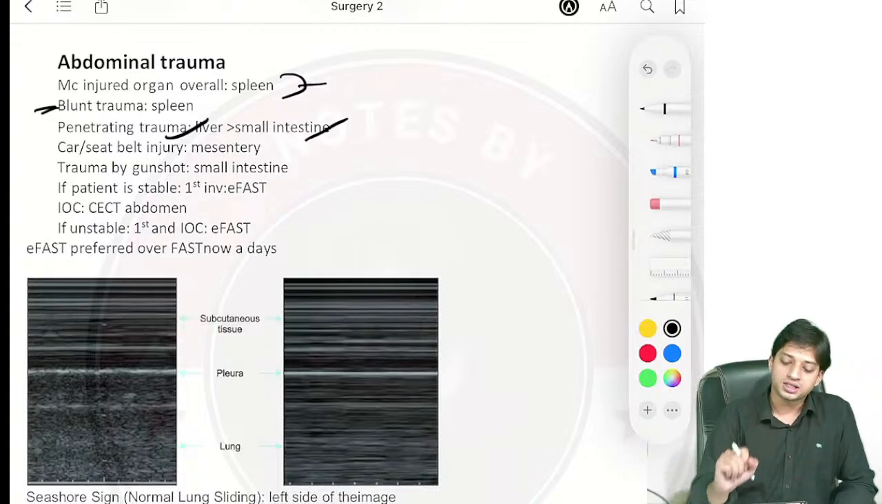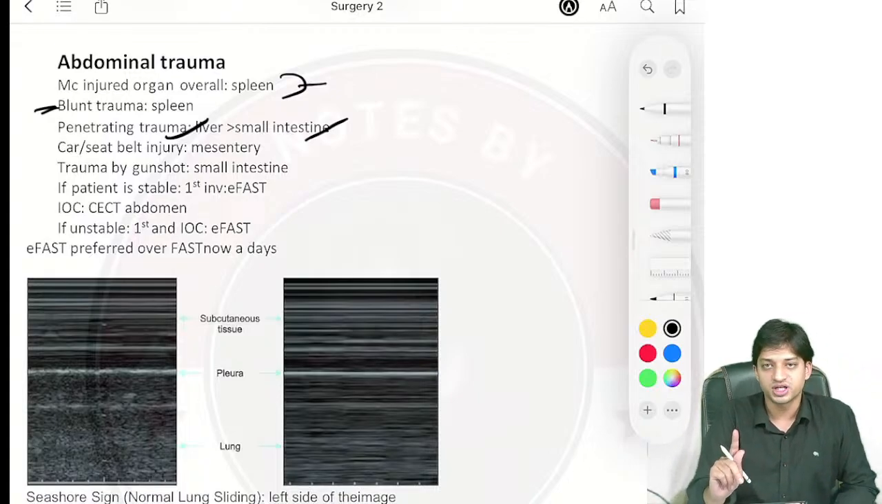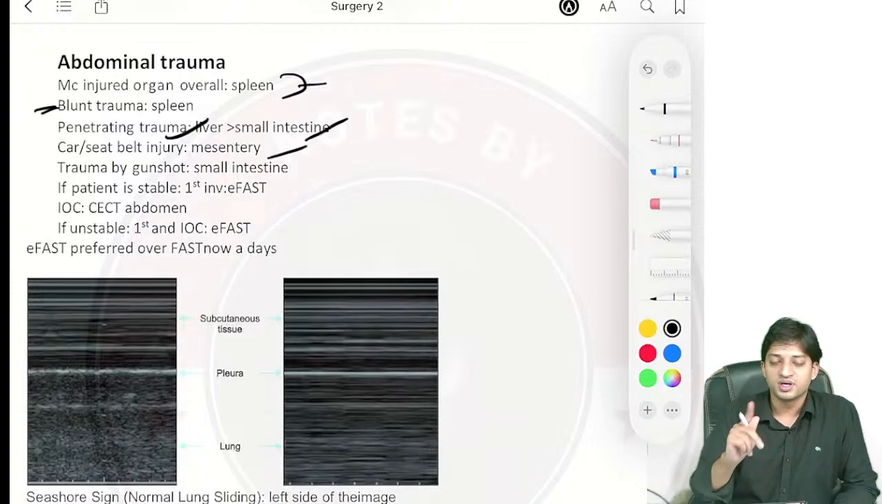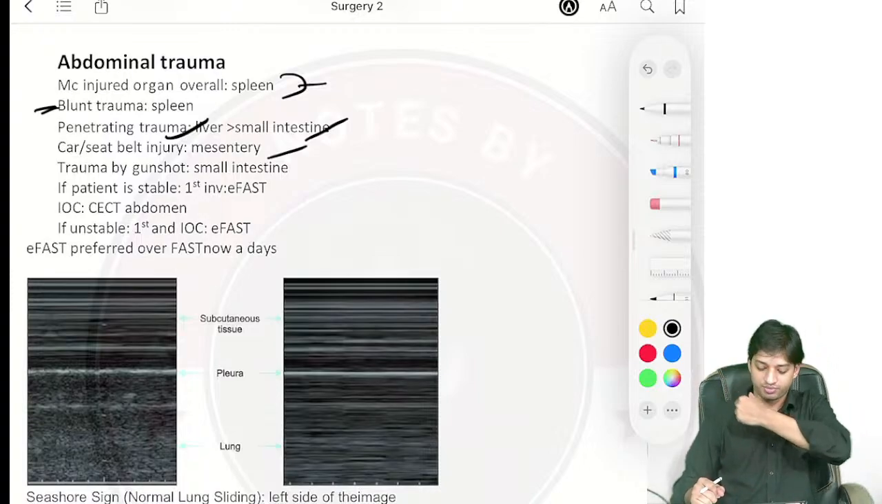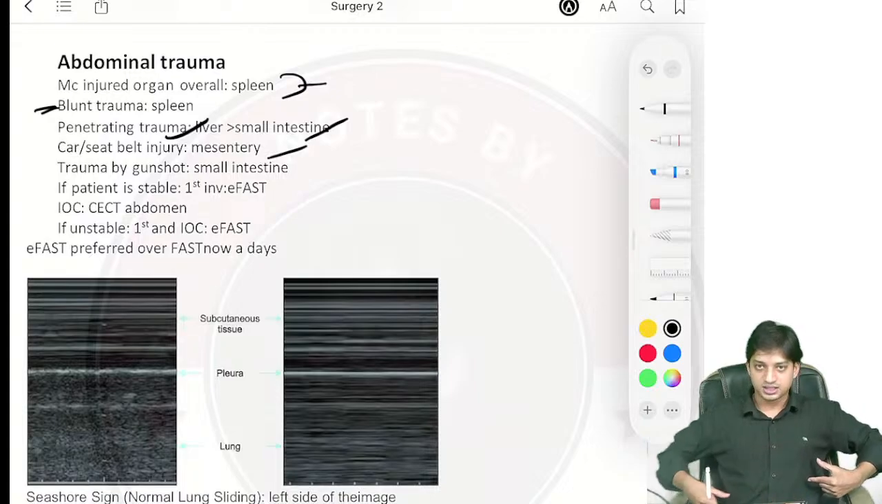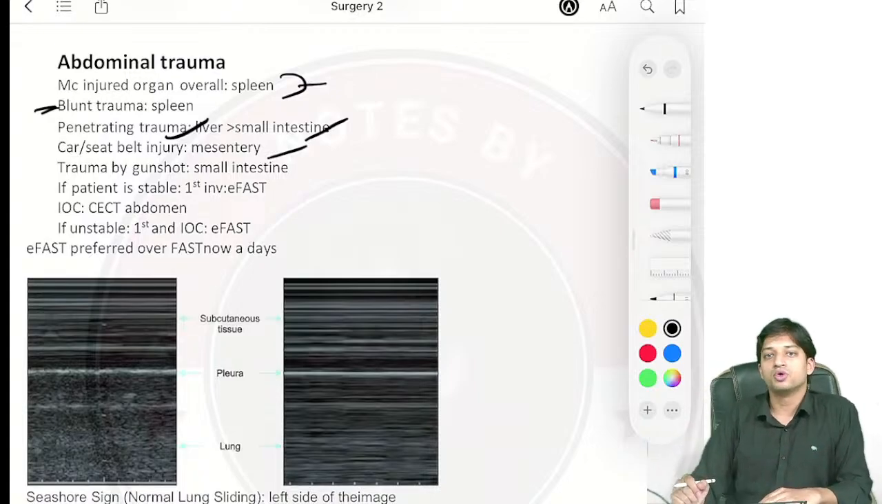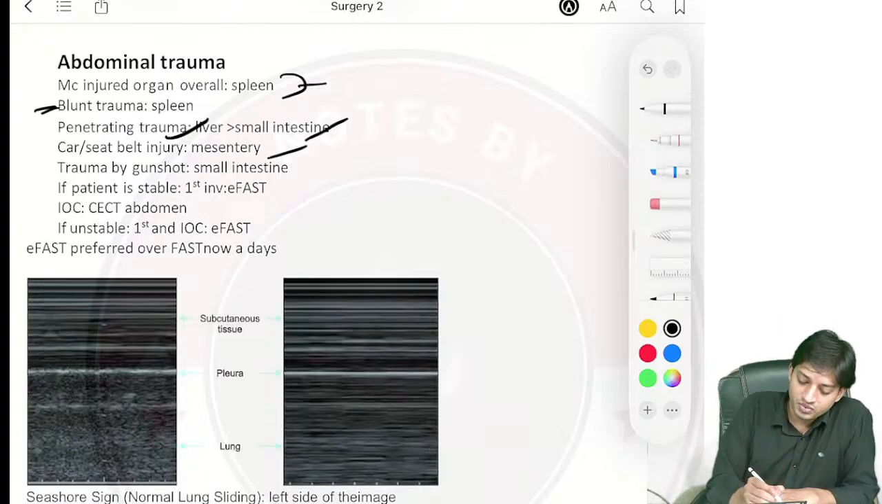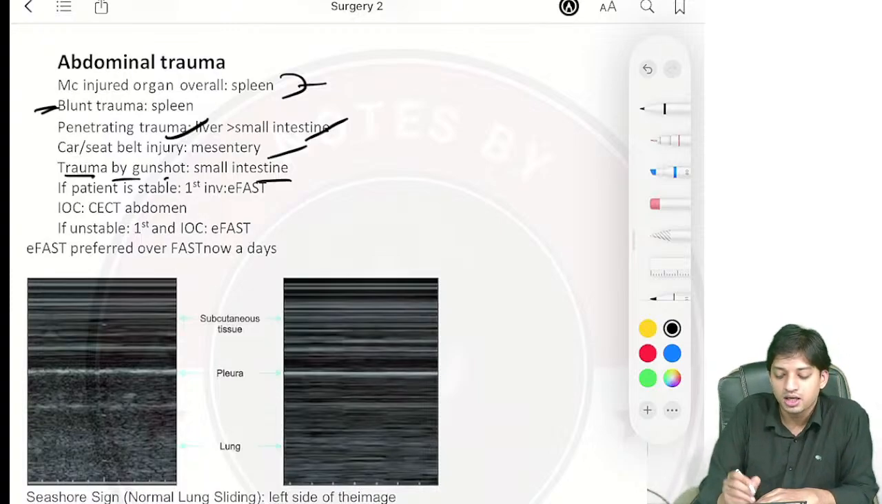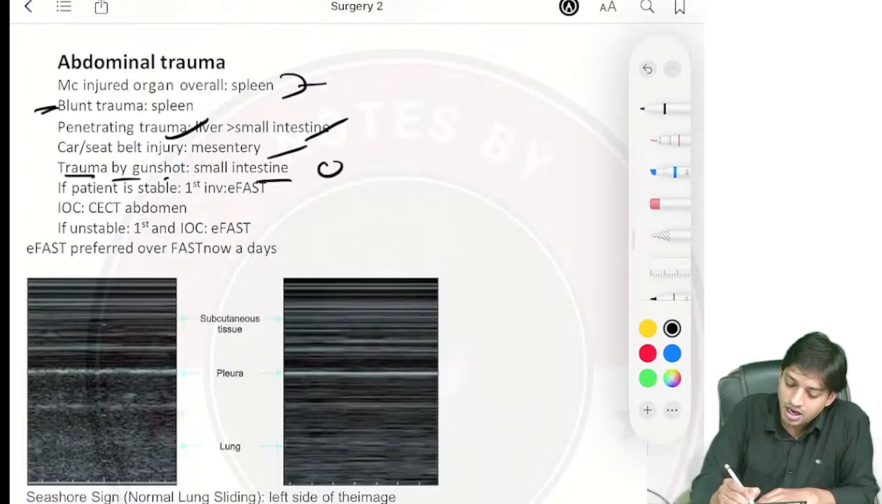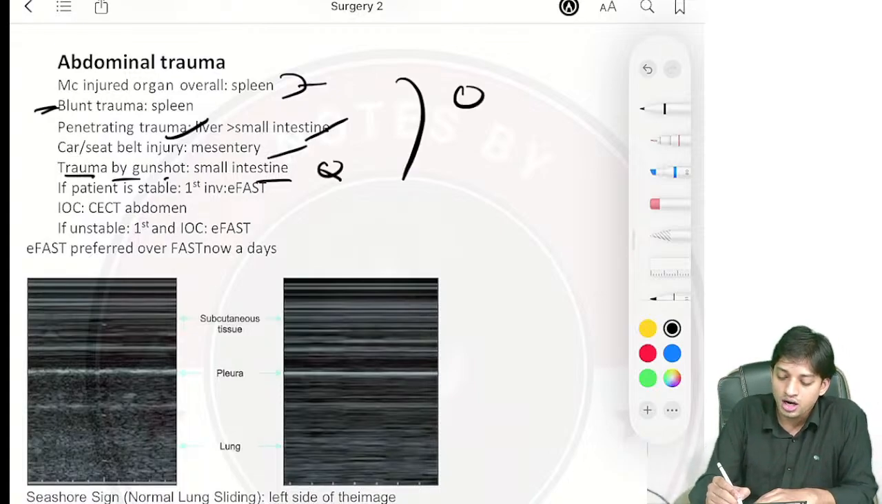Now, car seat belt injury is the injury to the mesentery. You will have to remember mesentery will be injured. You know the car seat belt is present like this and runs like this. So it covers the abdominal part, and it most commonly leads to trauma to the mesentery. Trauma by gunshot, again, the most commonly involved part will be small intestine. These are all asked MCQs.